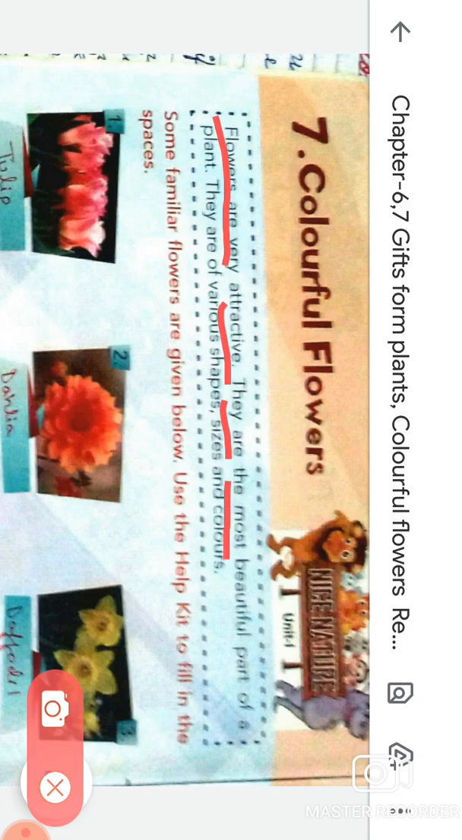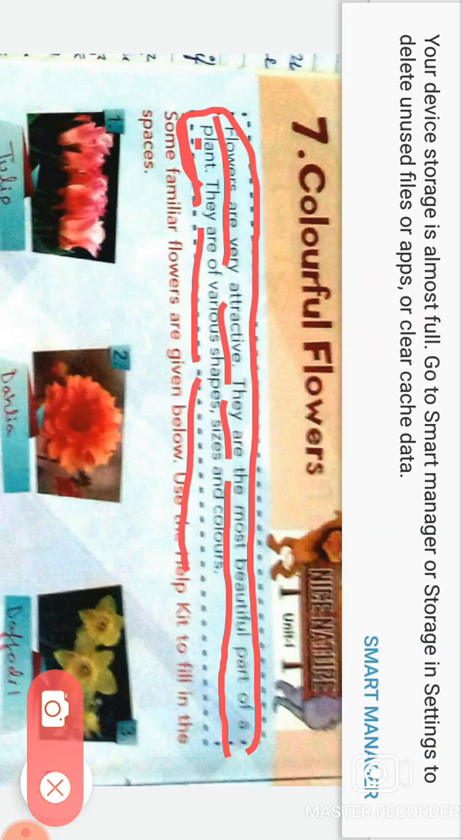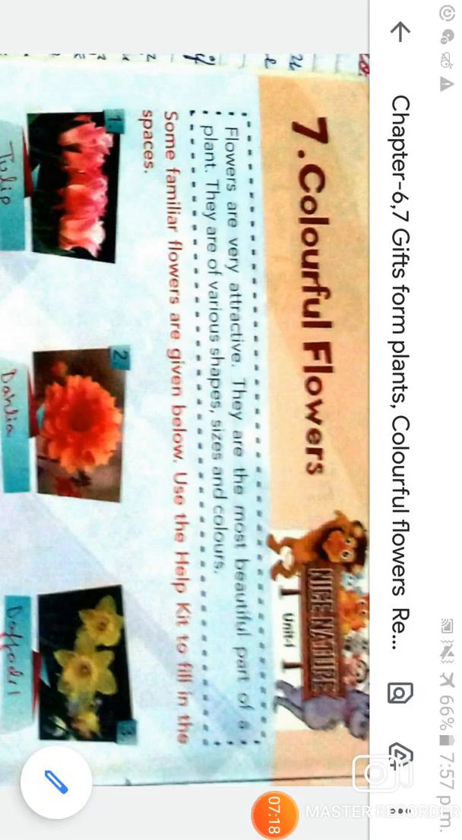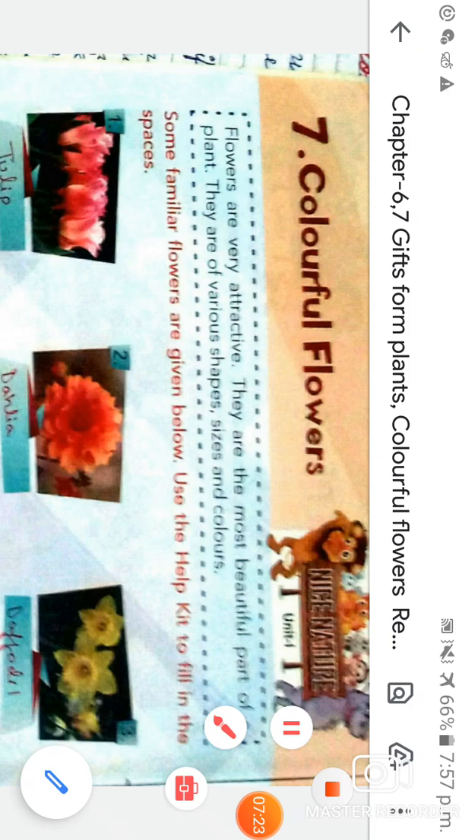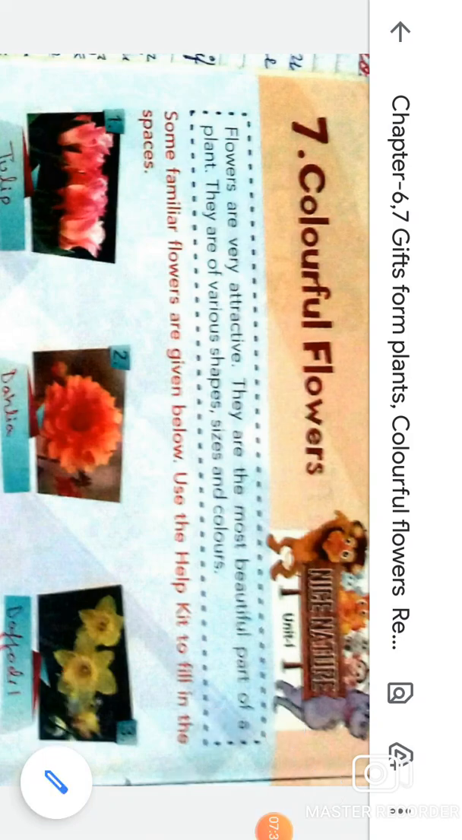They are the most beautiful part of a plant. Flower is the part of a plant. They come in various shapes, sizes and colors. There is not only one kind of flower or any one color of flower. There are so many different colors of flowers, such as red, pink, yellow, blue.